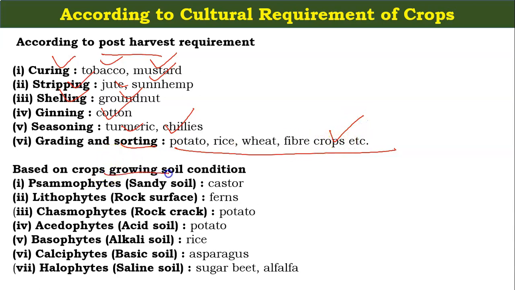Based on the crop growing soil condition, the crops are: psammophytes, sandy soils, castor; rock surface, ferns; rock crack, potato; acid soil, potato; alkali soils, rice; basic soil, asparagus; and saline soils, sugar beet, alfalfa.